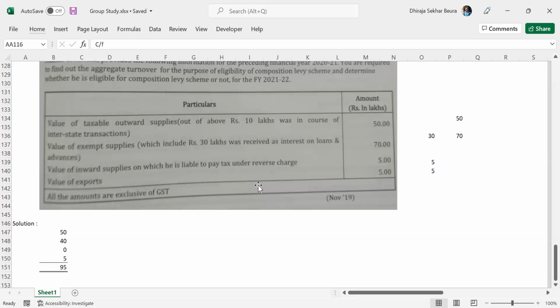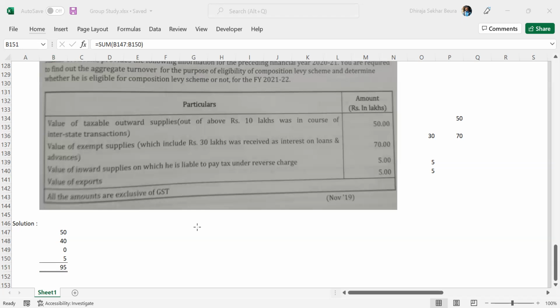Perfect. Now the total of these will be 95 lakhs, which means that he will be eligible for composition levy. Everybody agrees? No, because he's doing interstate sales. Though he's not reaching the 1.5 crores limit, still he's not eligible for composition. Yes, you are actually right. Not just interstate, but also export. My bad, you are absolutely right.